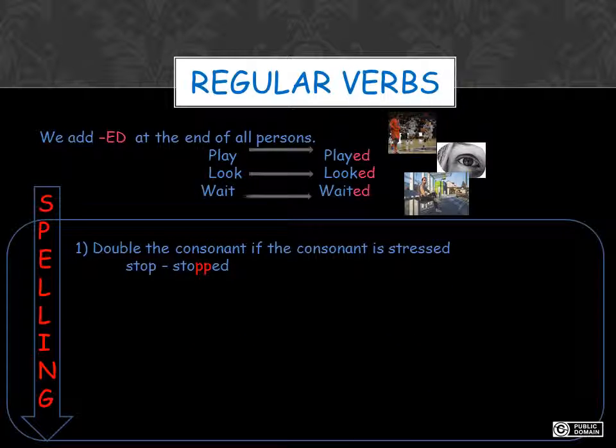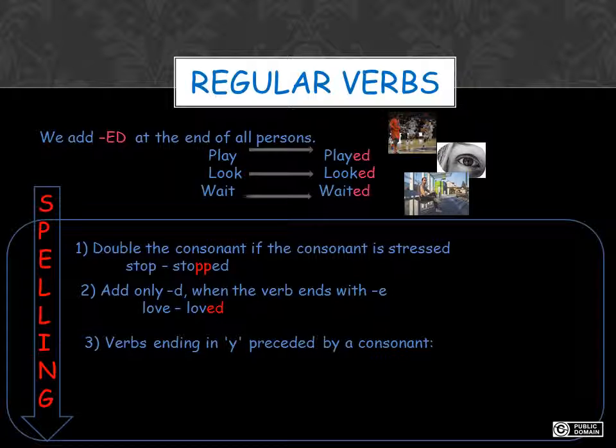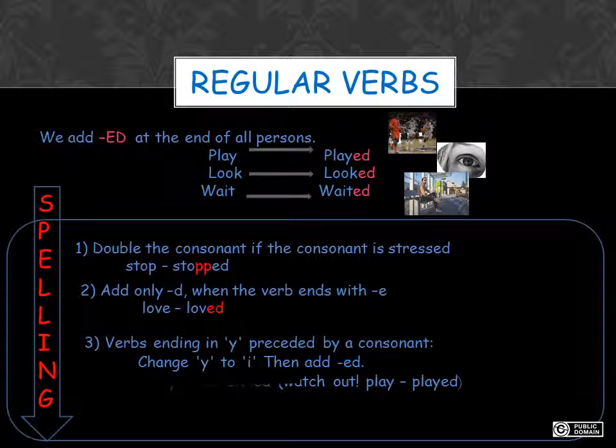We double the consonant if the consonant is stressed, like in stop, and we say stopped with double P. We add only D when the verb ends with E, like in love, and we say loved. With the verbs ending in Y preceded by a consonant, we change the Y into I and then add ed. Like in hurry, we change the Y and we say hurried.